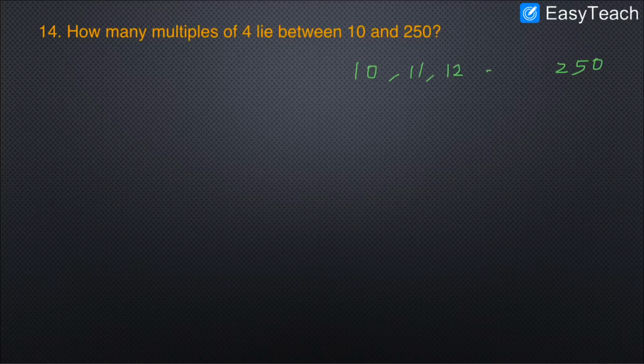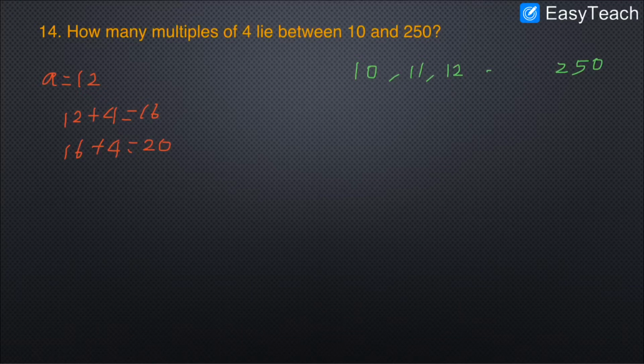So what will be the first number? After 10, what will be the first number which is divisible by 4? Must be 12. Yeah, 12 is the first number divisible by 4. So the next number must be 12 plus 4, 16. And the third term 16 plus 4, 20, 24 and so on.